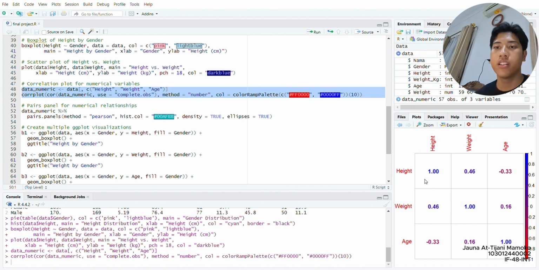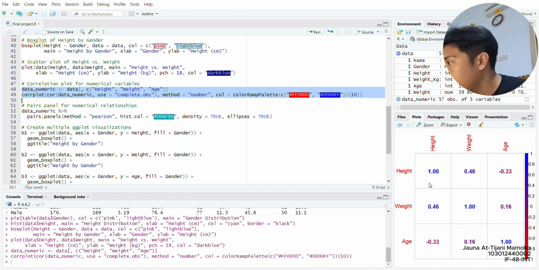So right here, we can call it the heat map tool actually. The heat map visually represents the correlation coefficients between height, weight, and age, and as we can see right here, height and weight have a strong correlation.